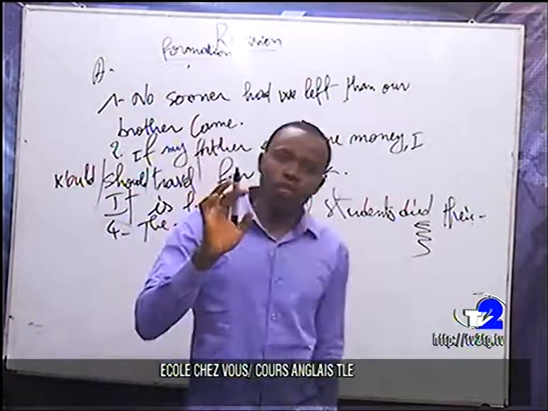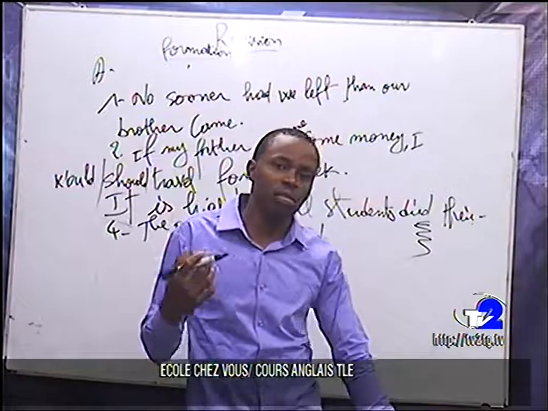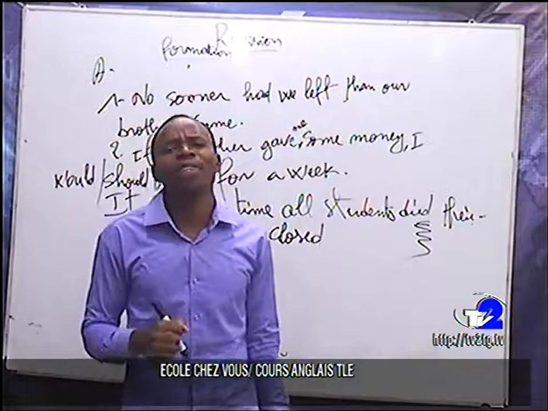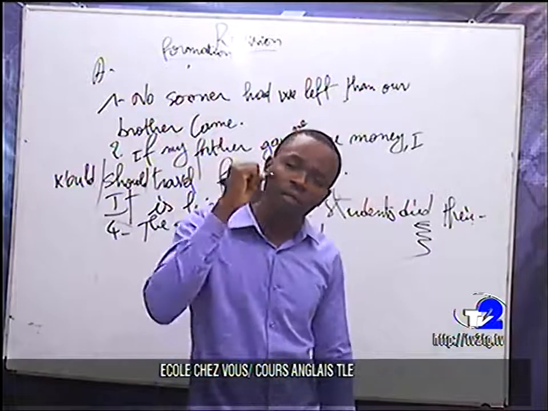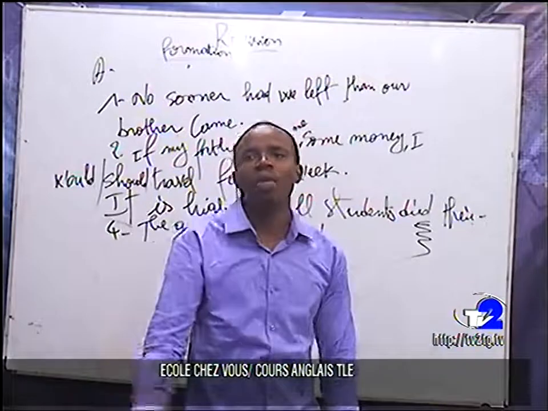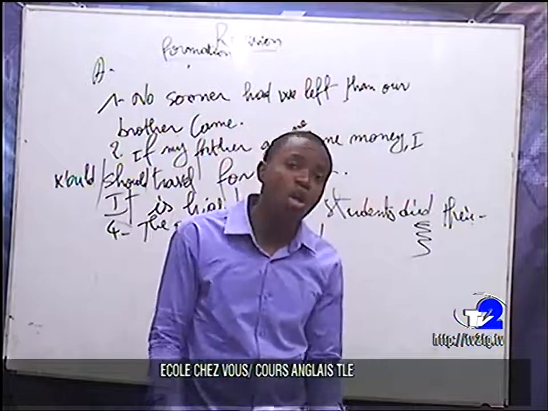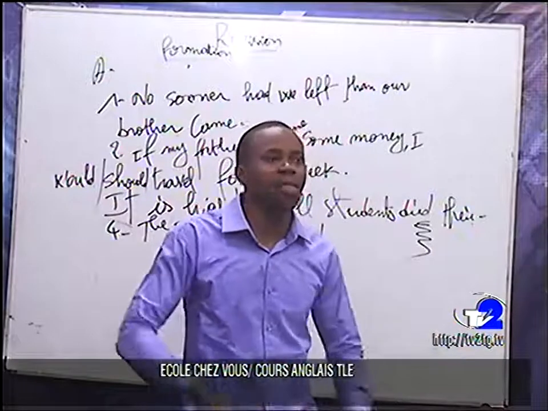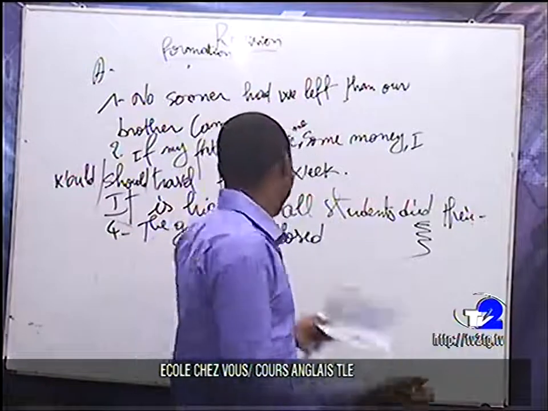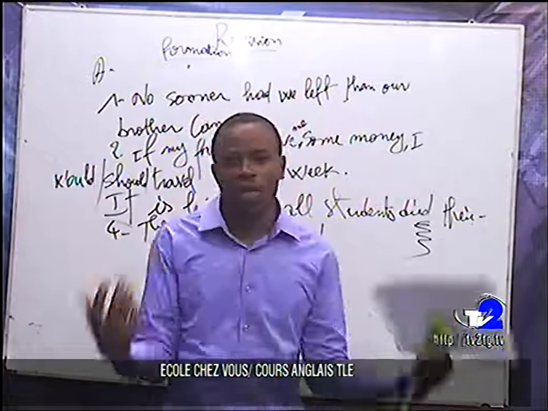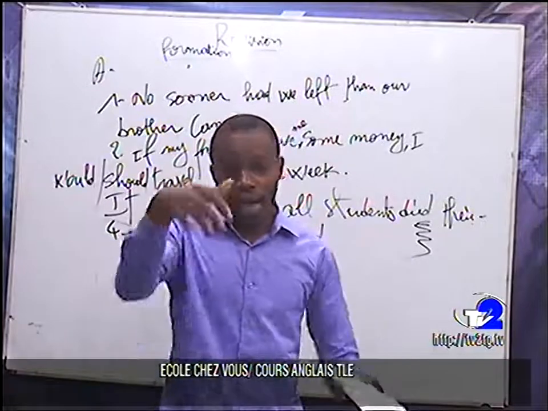I always tell my students that you have to learn your irregular verbs, because everywhere you go, they are there. When we take, for instance, even the passive voice, even the reported speech at this level in each class, everywhere you go, they are there.